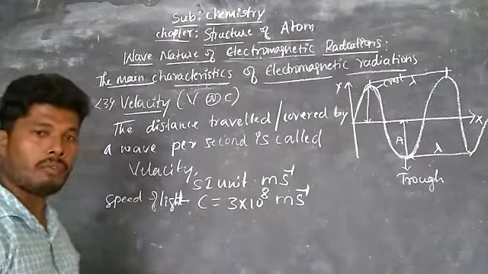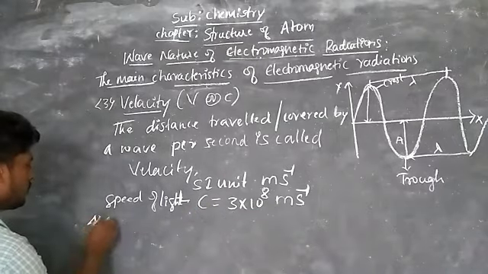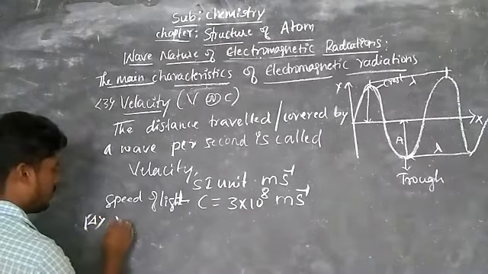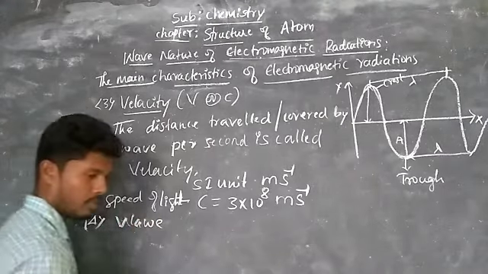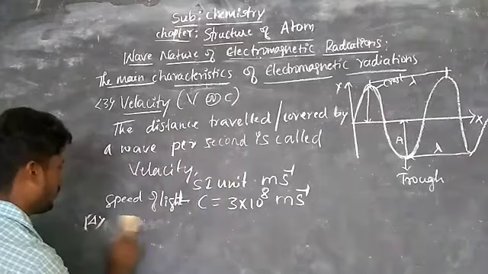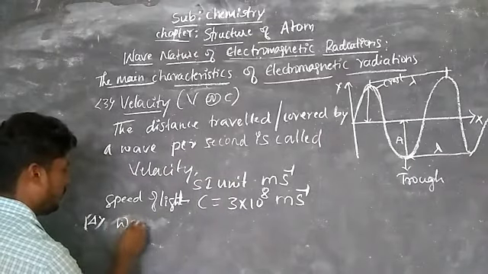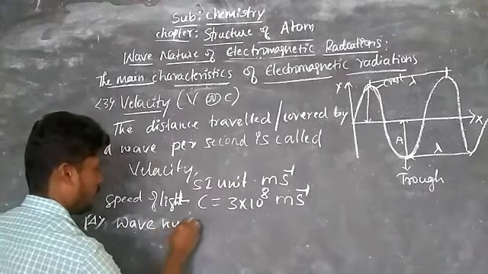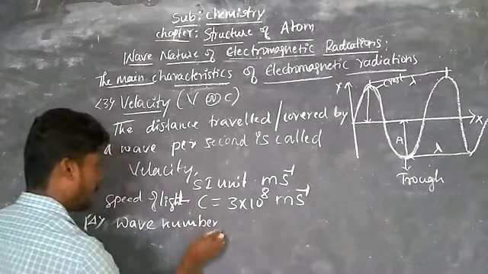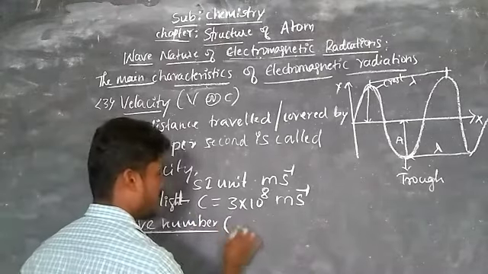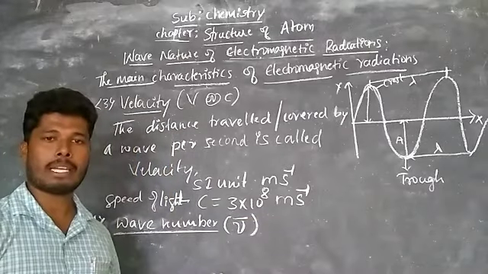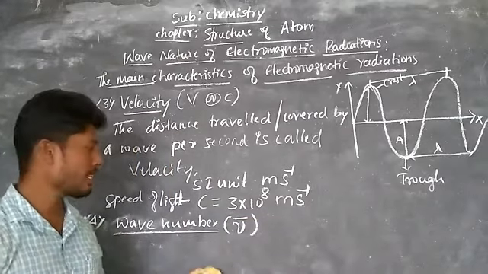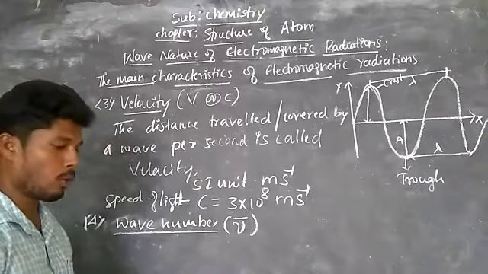Then the next one, wave number. Wave number is represented as nu bar, which is the reciprocal of wavelength.